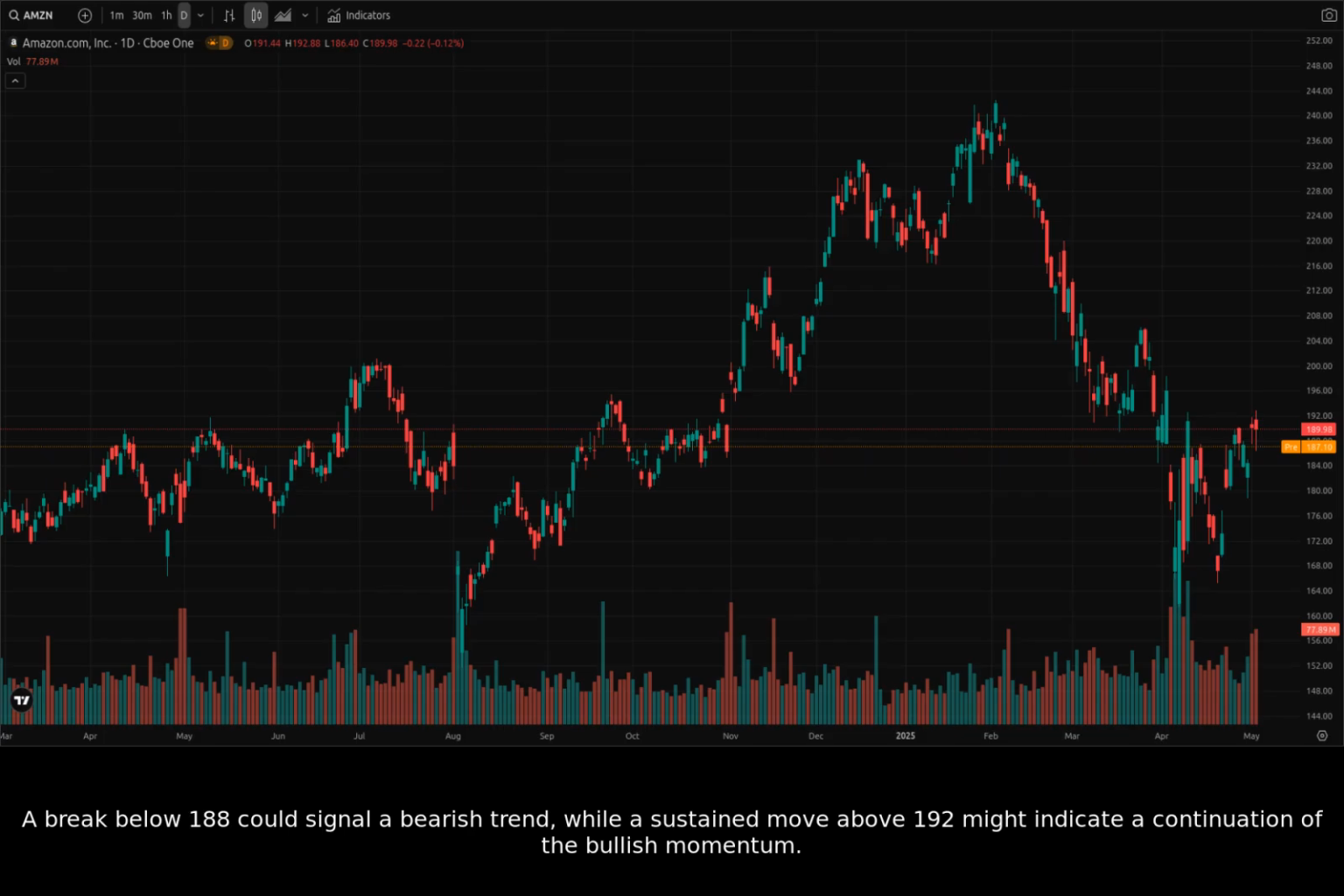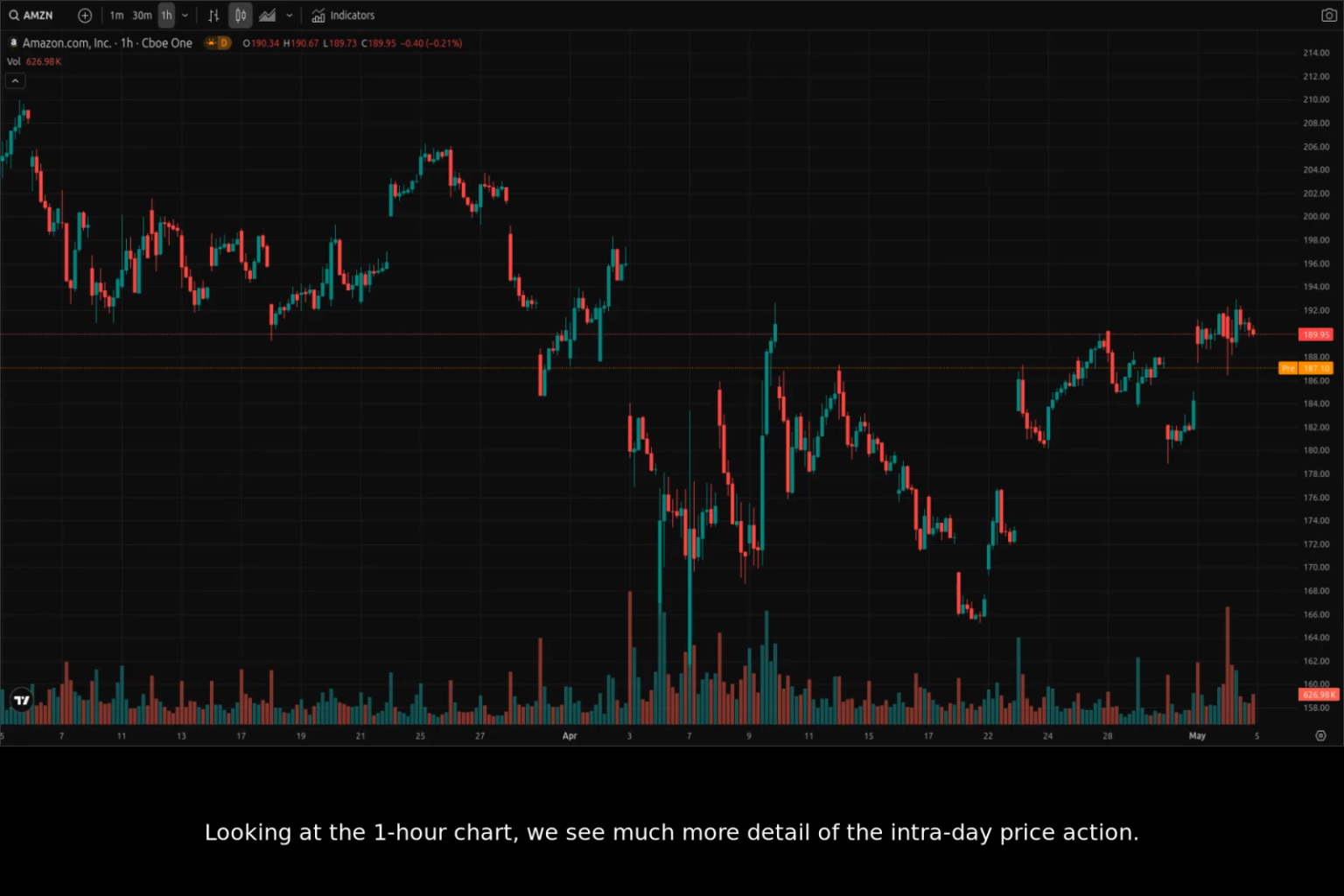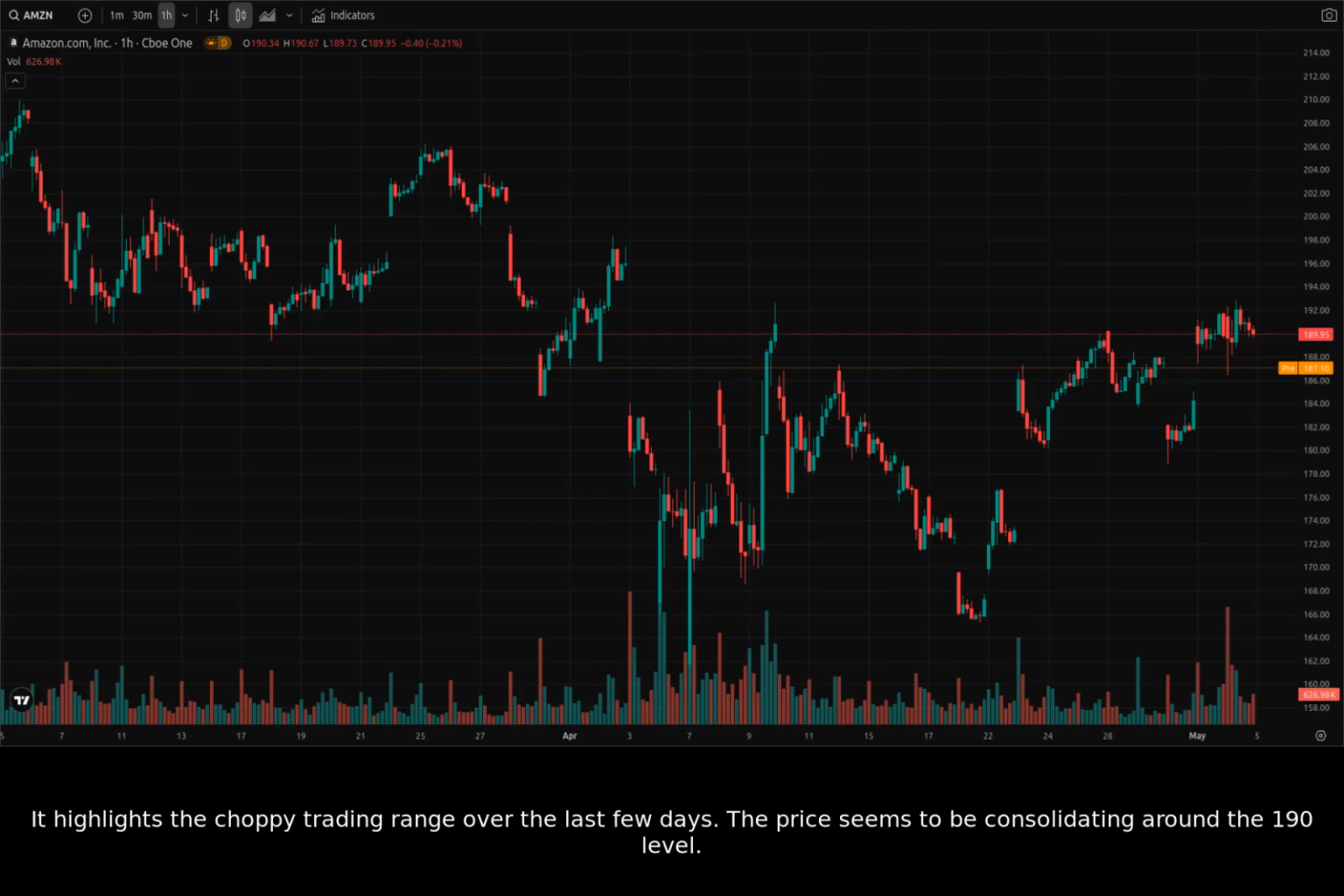A break below 188 could signal a bearish trend, while a sustained move above 192 might indicate a continuation of the bullish momentum. Now, to get a clearer short-term perspective, let's switch to the one-hour chart. Looking at the one-hour chart, we see much more detail of the intraday price action. It highlights the choppy trading range over the last few days. The price seems to be consolidating around the 190 level.